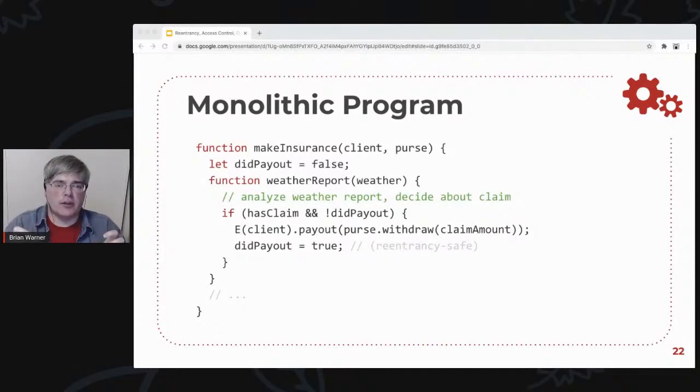In this analyze weather report thing, the rules here are that if the weather report indicates this particular condition, then the client gets a payout of a particular amount, and it only ever happens once per season, once per insurance contract, something like that. So this code's kind of straightforward. This is how you would imagine doing this kind of thing. There's a test, there's a flag to say whether we've done this once or not.